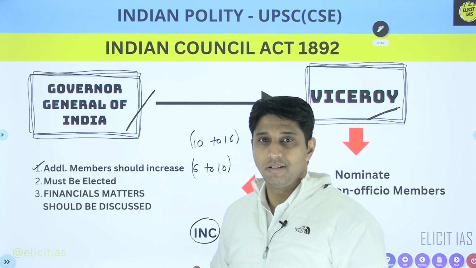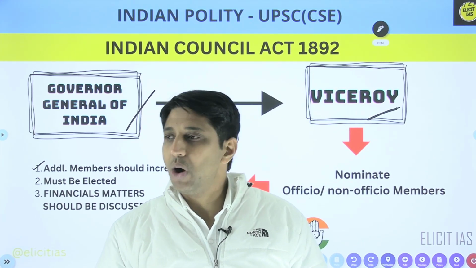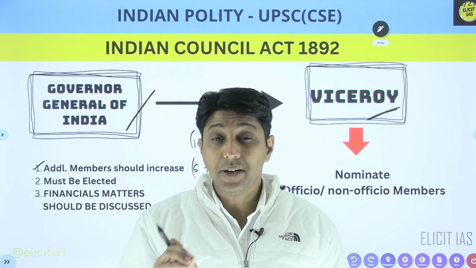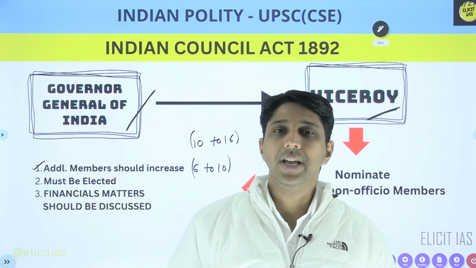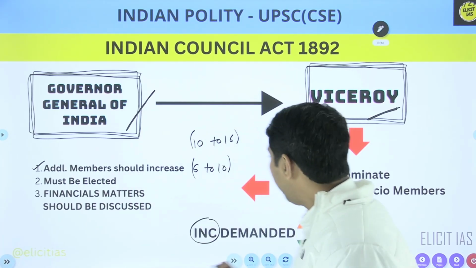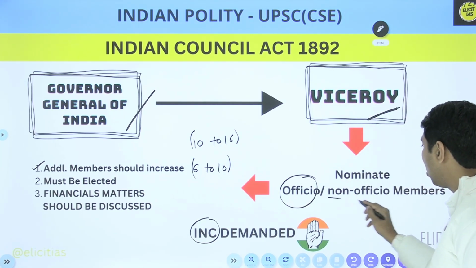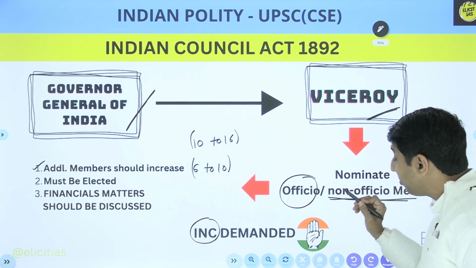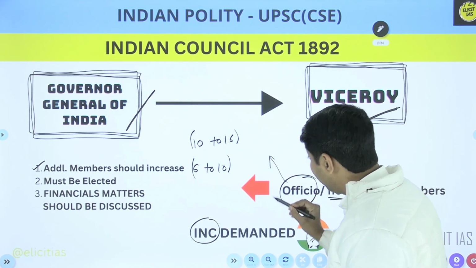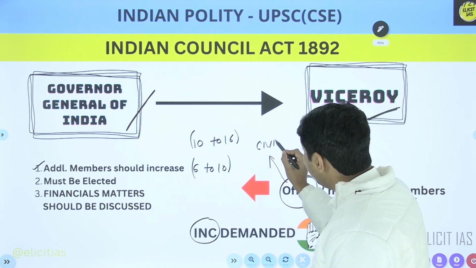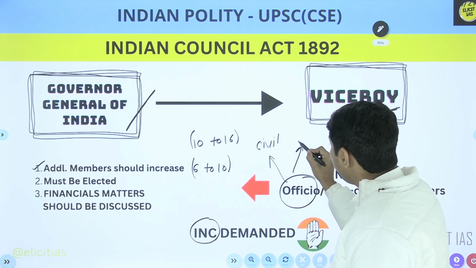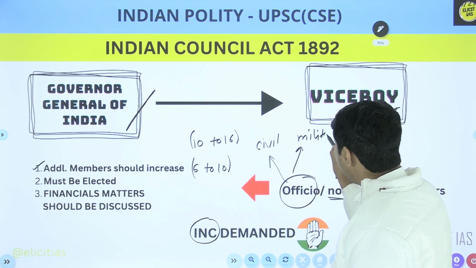Now they know very well Indians were not allowed in the Executive Council, but Indians are allowed as additional members, and among additional members there are official and non-official members. Who are these official members? Official members are basically dealing with civil affairs and military affairs.